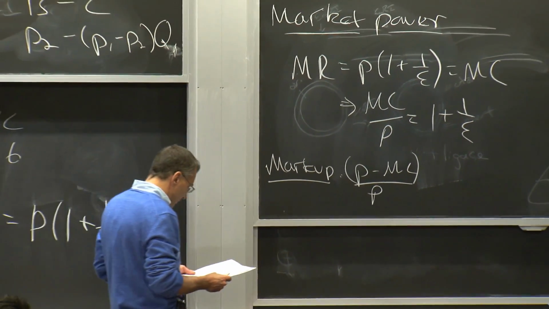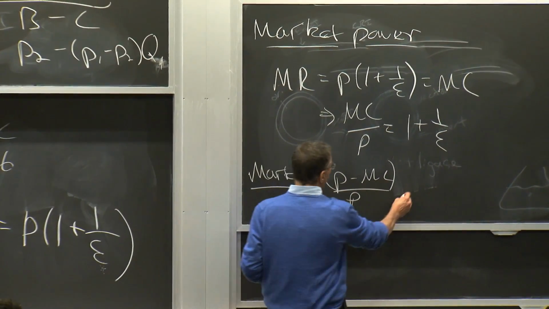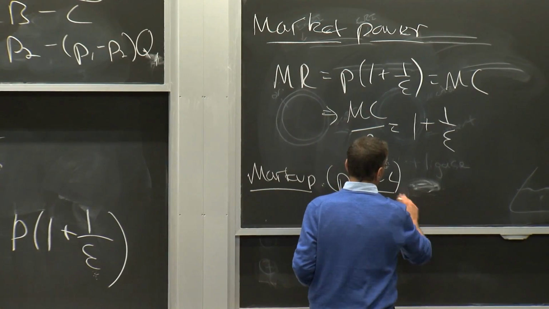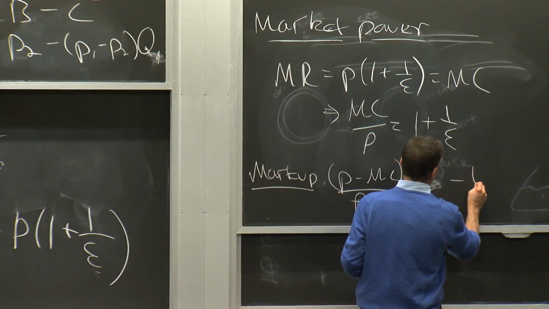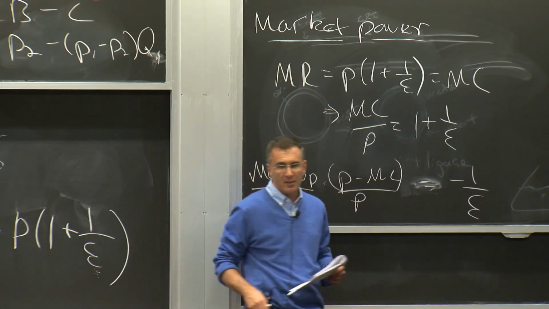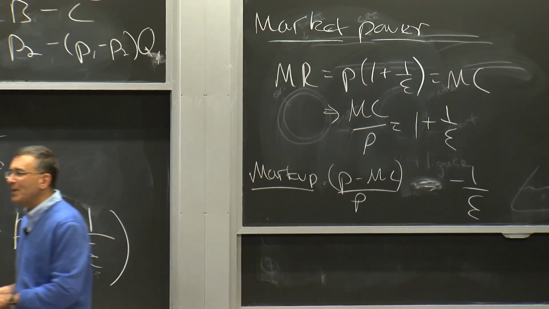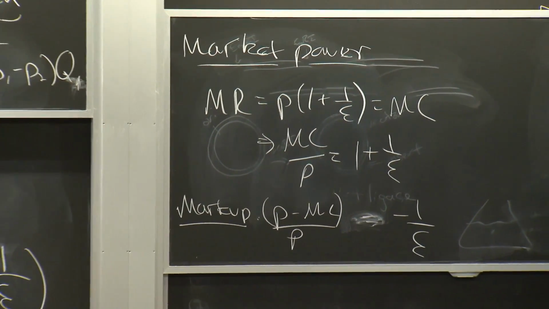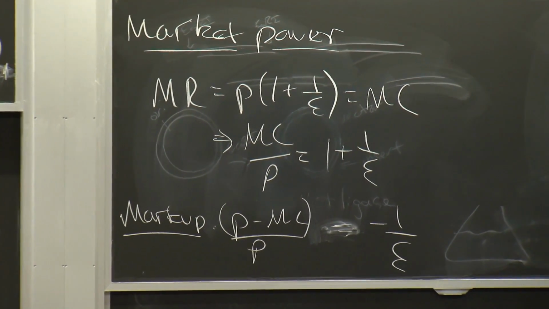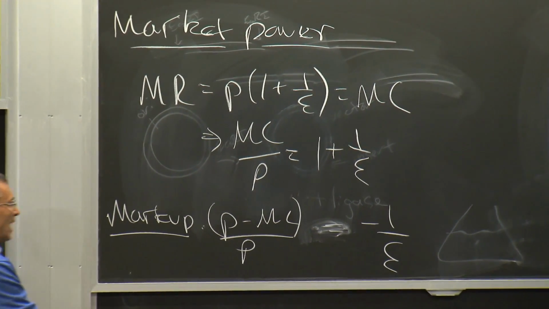That's your markup. So we can say that for this firm, the markup equals minus 1 over the elasticity of demand, if you solve that out. Markup equals minus 1 over the elasticity of demand. Okay? So a monopoly firm has a markup of minus 1 over the elasticity of demand.